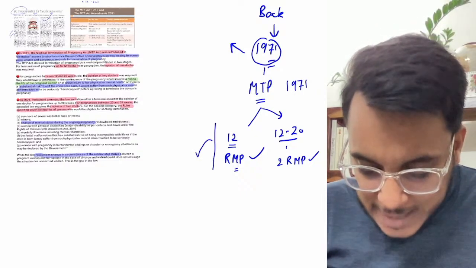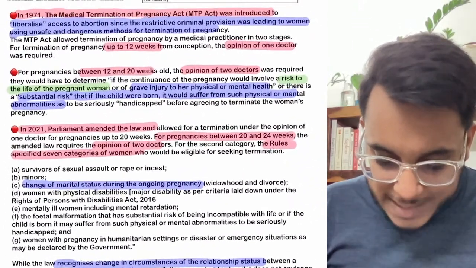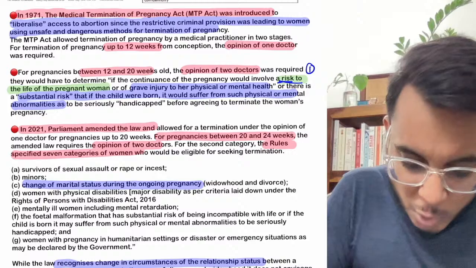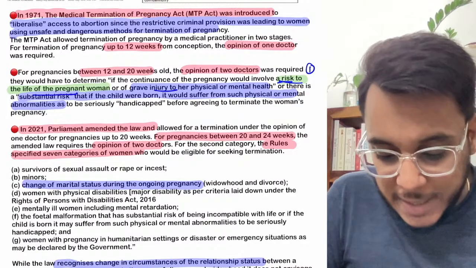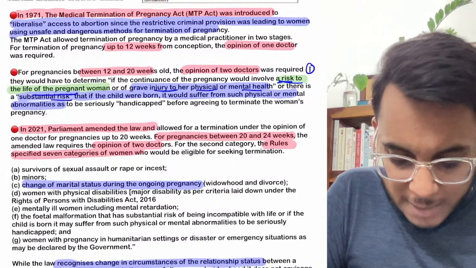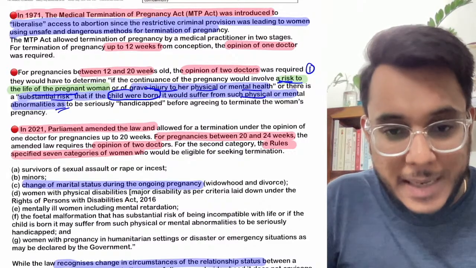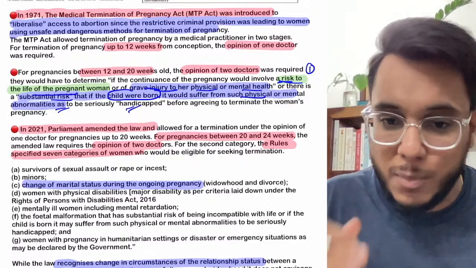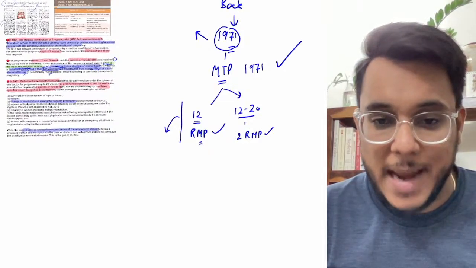Now guys, in what conditions was abortion allowed? There were certain conditions. Number one, if there is a risk to the life of the pregnant woman, abortion is allowed. If the pregnancy will cause injury to the physical or mental health of the mother, abortion was allowed. Then, if there was a substantial risk that the child to be born would have physical or mental abnormalities, or be handicapped. In these circumstances abortion was allowed, but the limit was 20 weeks. This was provided in the 1971 MTP Act.